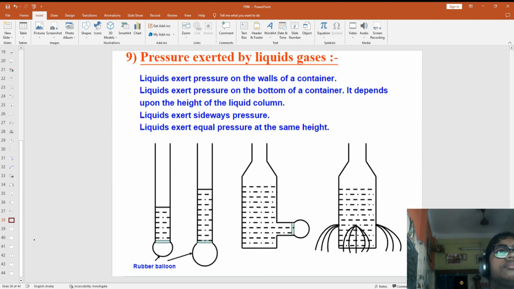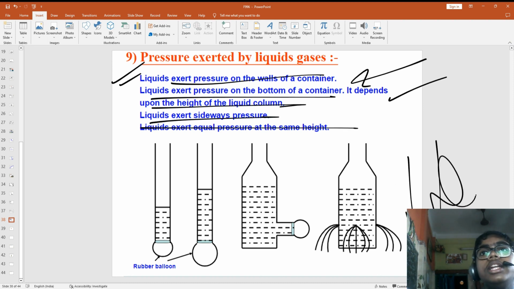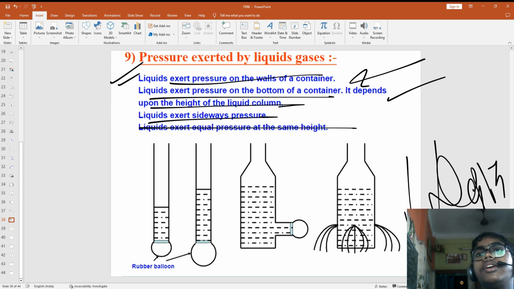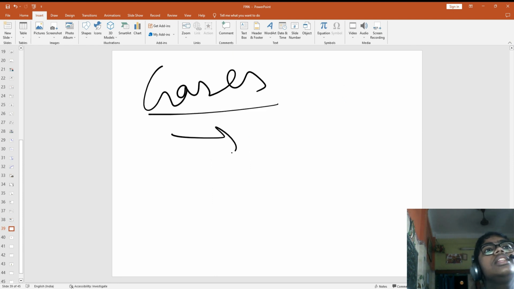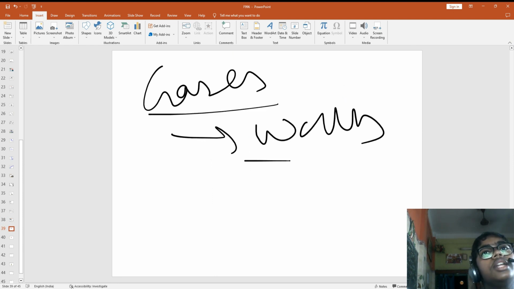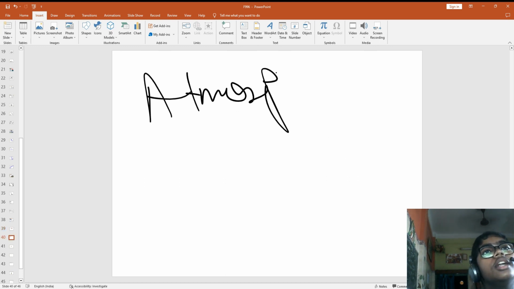Chalo. So liquid exerts pressure on the walls of the container and on the bottom of the container. Liquid exerts pressure sideways, and at the same height the pressure is equal. When depth increases, pressure also increases. Next, gas gives pressure on the walls of the container. Next is atmospheric pressure.